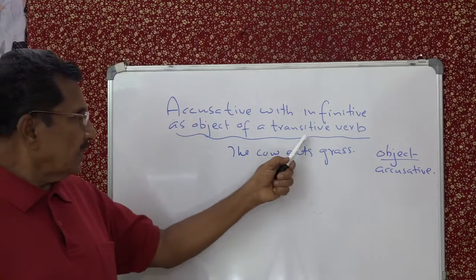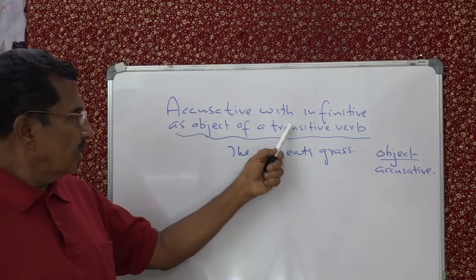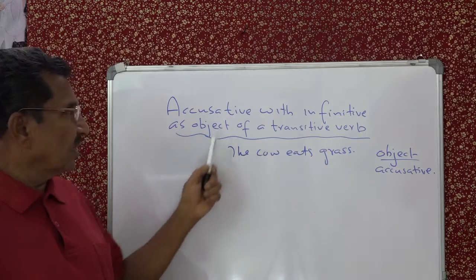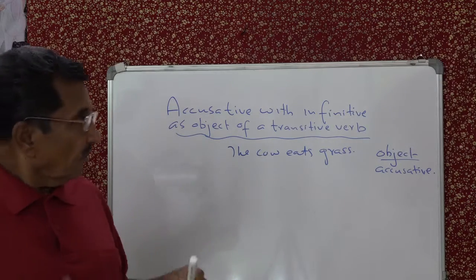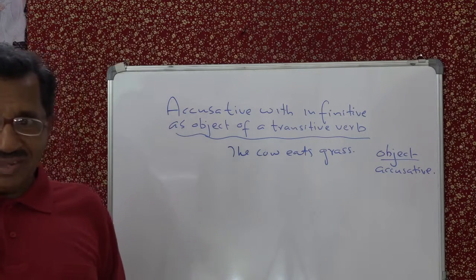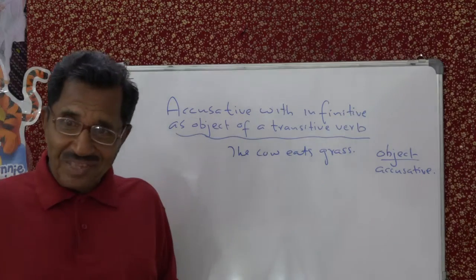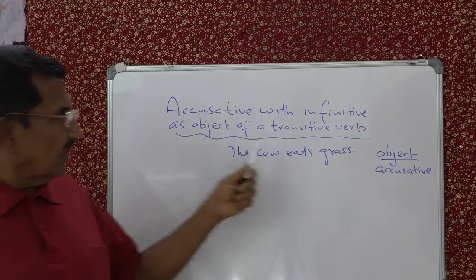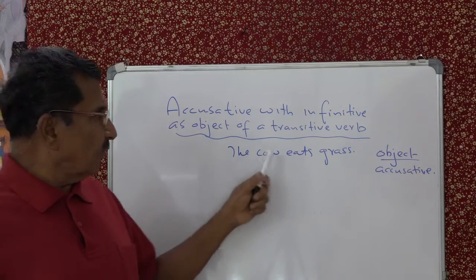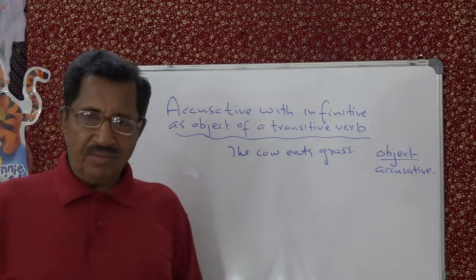Object of a transitive verb with infinitive or without infinitive. Sorry, infinitive with to or without to. That's the point. So, accusative with infinitive as object of a transitive verb.